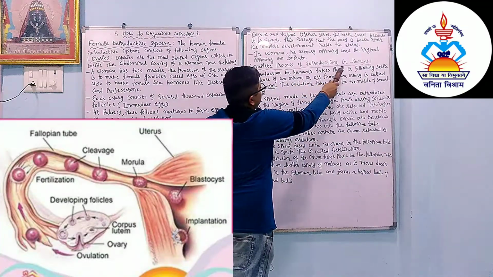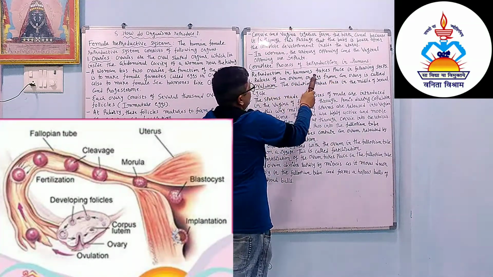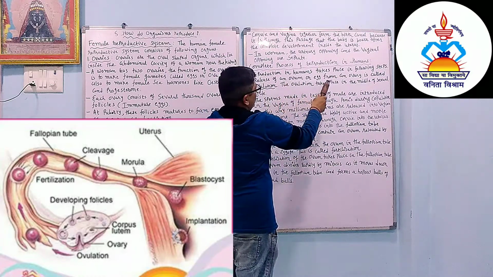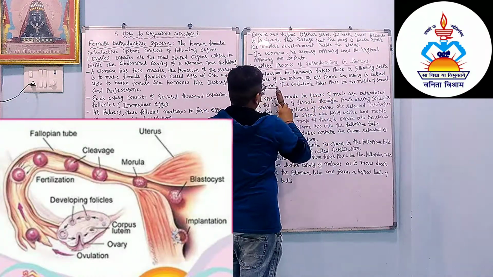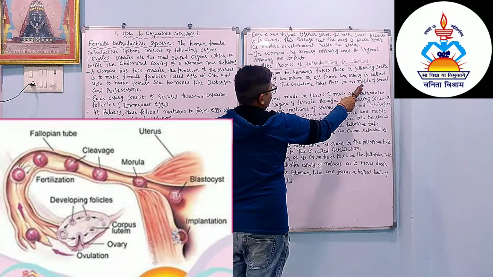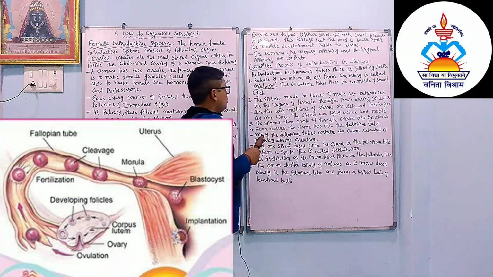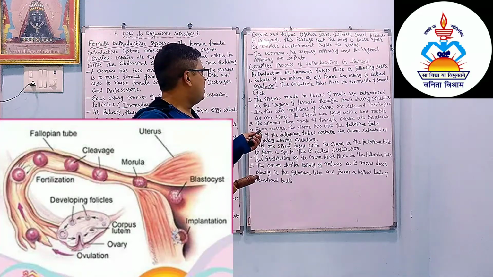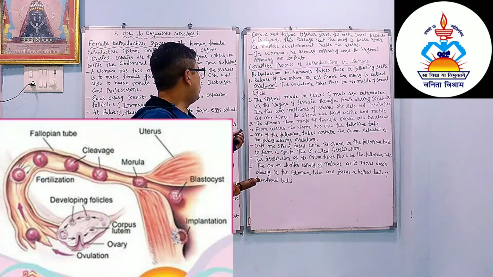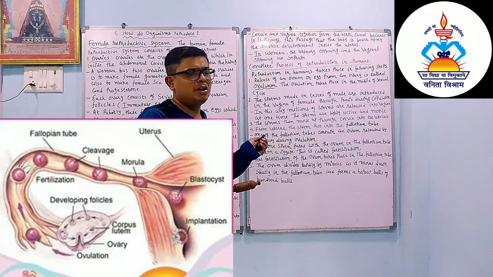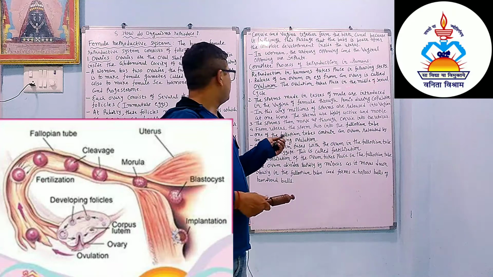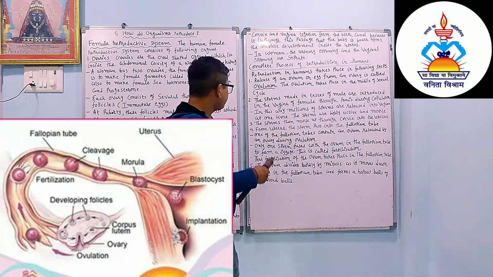Complete process of reproduction in humans. Reproduction in humans takes place in the following steps. First, the release of an ovum or egg from an ovary is called ovulation. The ovulation takes place in the middle of the sexual cycle.